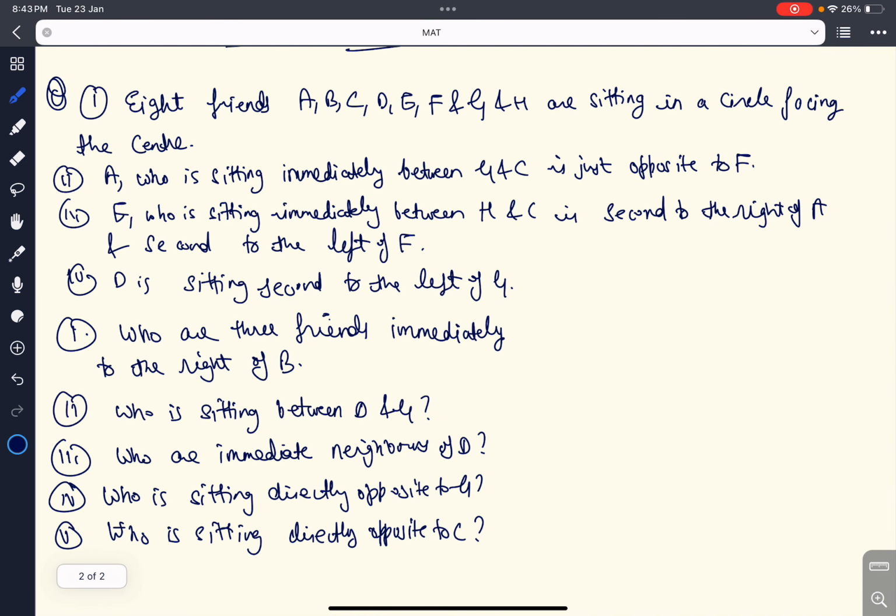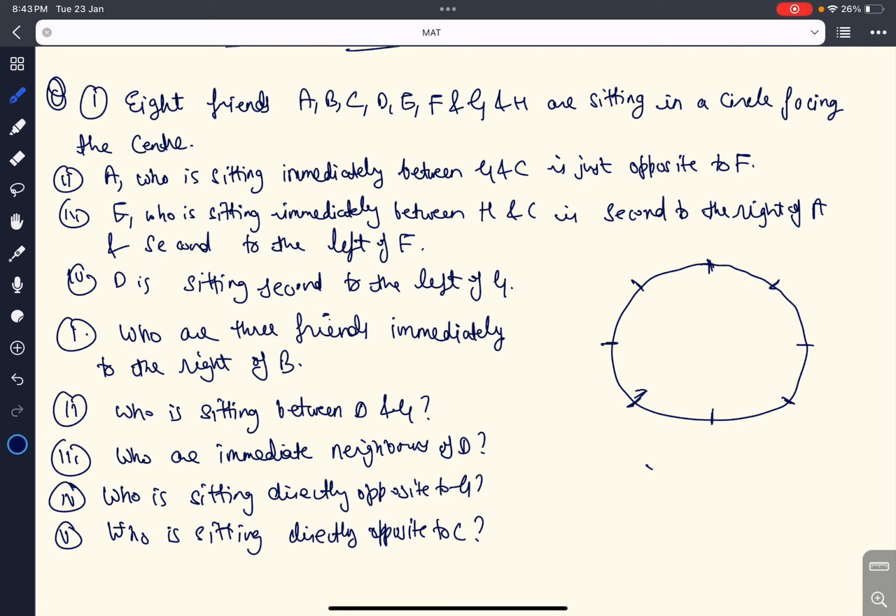This is a sitting arrangement in circle form. Eight friends A, B, C, D, E, F, G, H are sitting in a circle facing the center. So we have the direction also. First I will mark up 8 positions here, these 8 positions for 8 persons, and they all are facing the center.